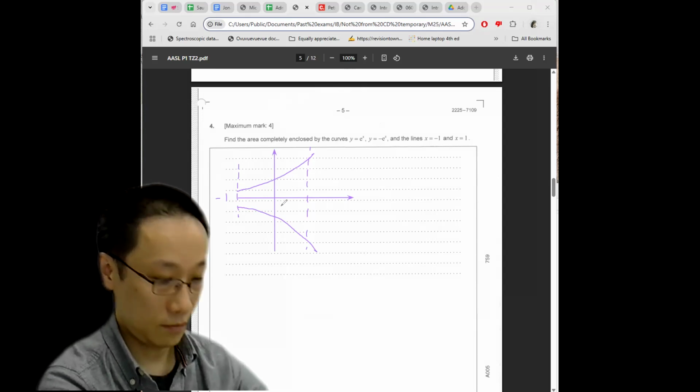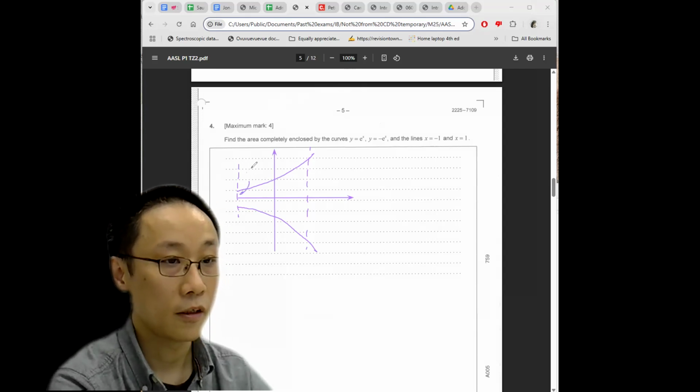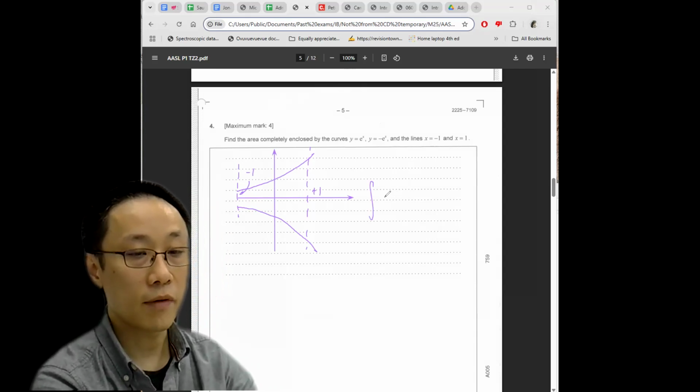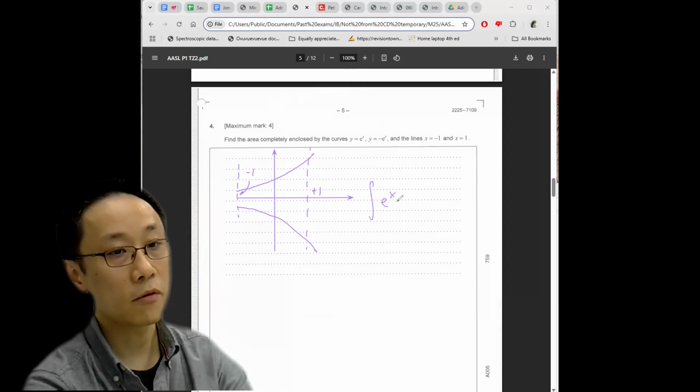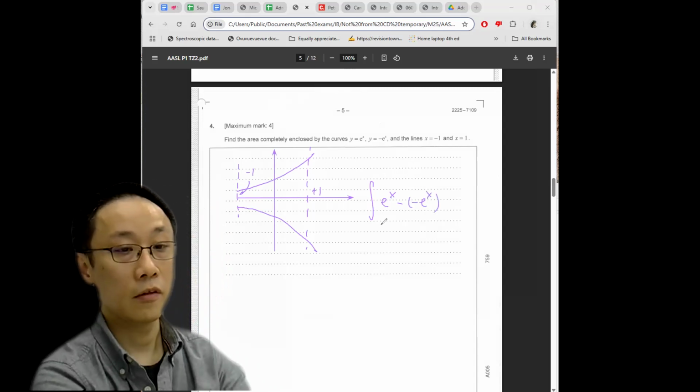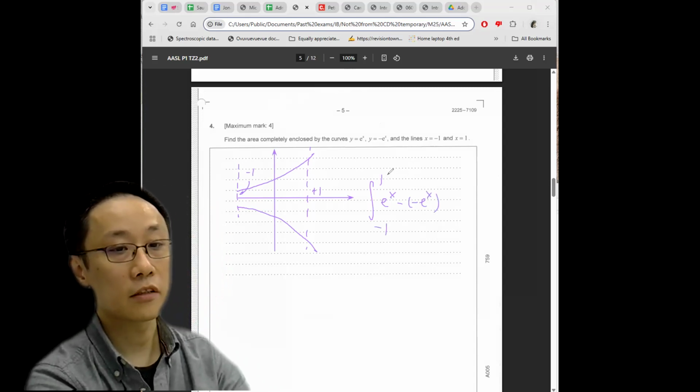Minus 1 and plus 1. So the integral just becomes top curve minus bottom curve. So e^x is the top curve, e^(-x) is the bottom curve. Lower bound clearly is -1, upper bound clearly 1.